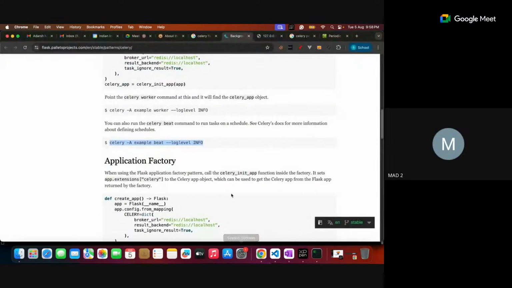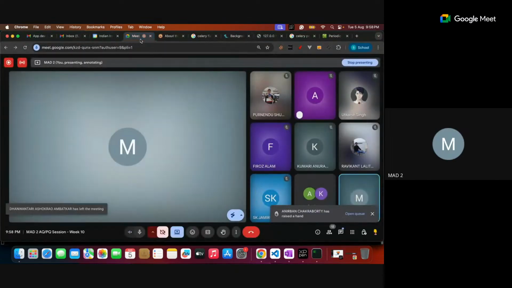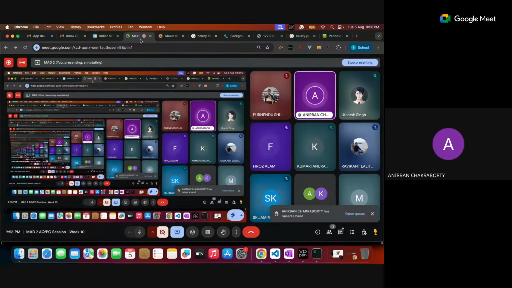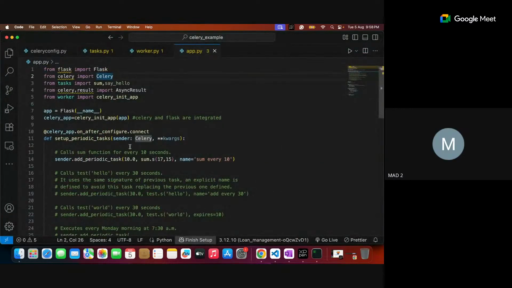Somebody wants to ask something. Yeah, Chakraborty. Yeah, sir, would you just explain that part about not using sum.delay and using sum.s? That's a predefined function. The celery beat will use it. In this particular framework, the asynchronous functions are called not by delay. They are called by the predefined function called s. Instead of delay, it is replaced with s.